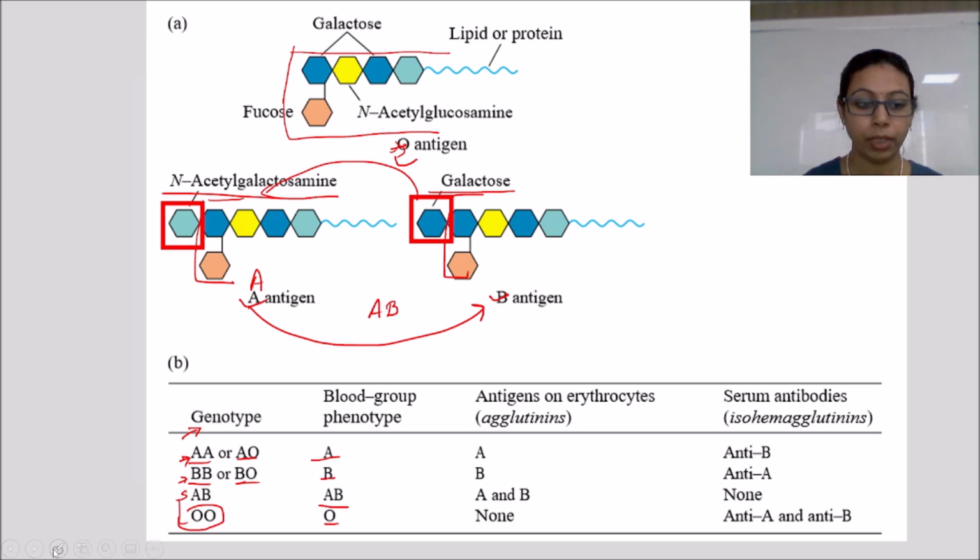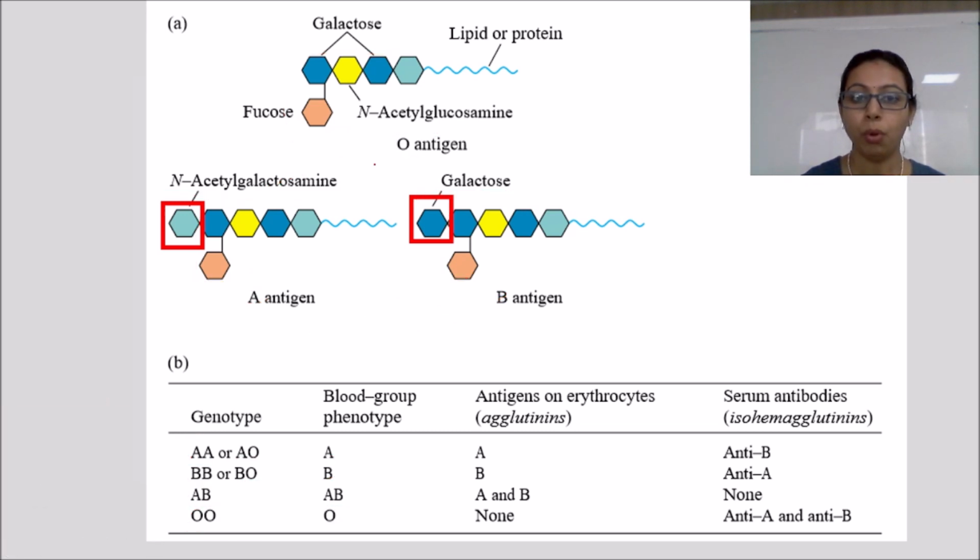Now, we all know that blood group O is considered a universal donor. You can see here that neither N-acetyl galactosamine nor galactose is present in the O antigen. So whether it is transfused to the A blood group, B blood group, or even AB blood group, there will be no antibody-antigen reaction against the O antigen.